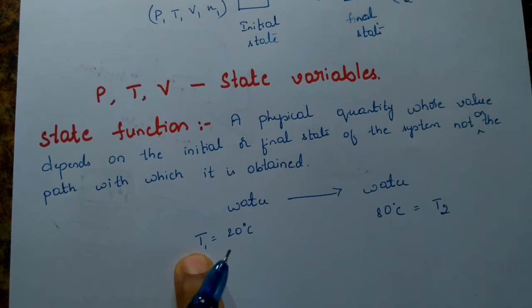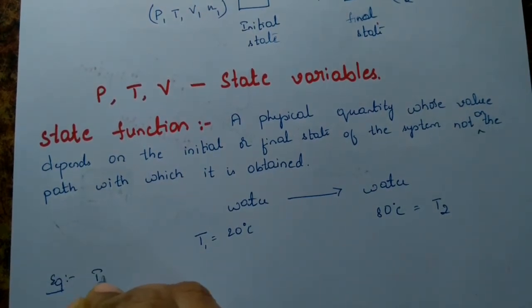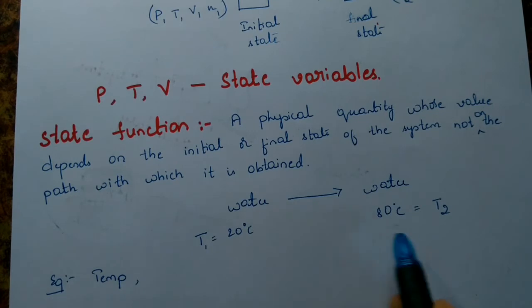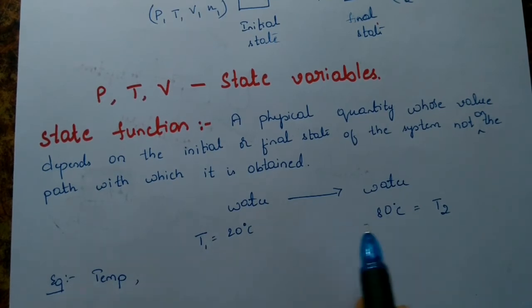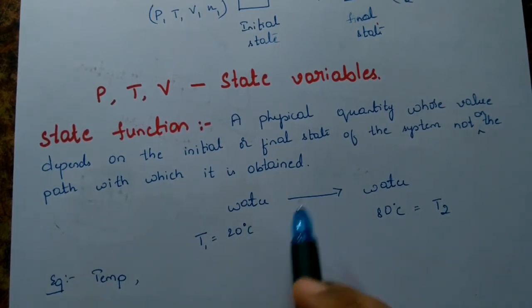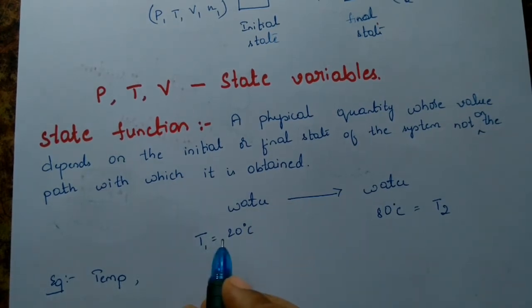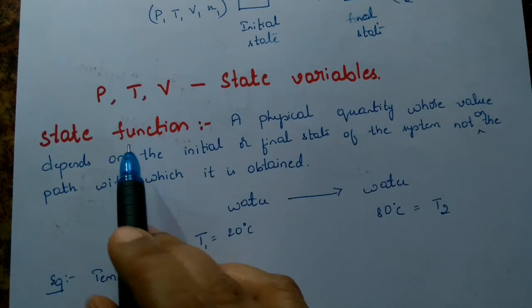The temperature is a physical quantity that is bothered only about the changes which change the state of the system. It doesn't bother about how we have done that. That's why that physical quantity can be called a state function. So temperature is one among the state functions.